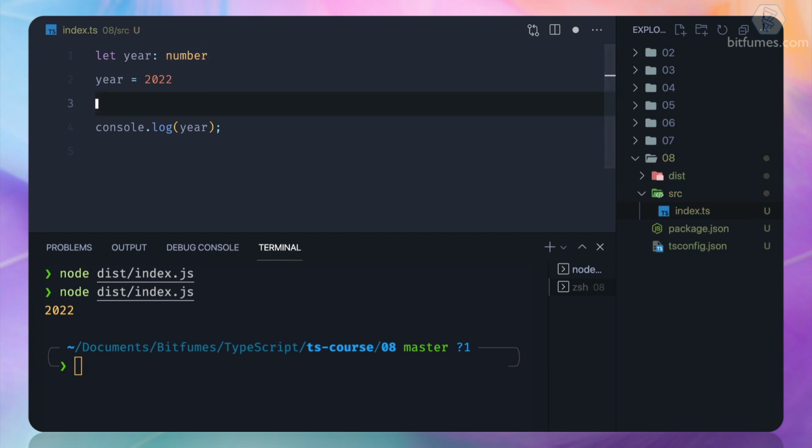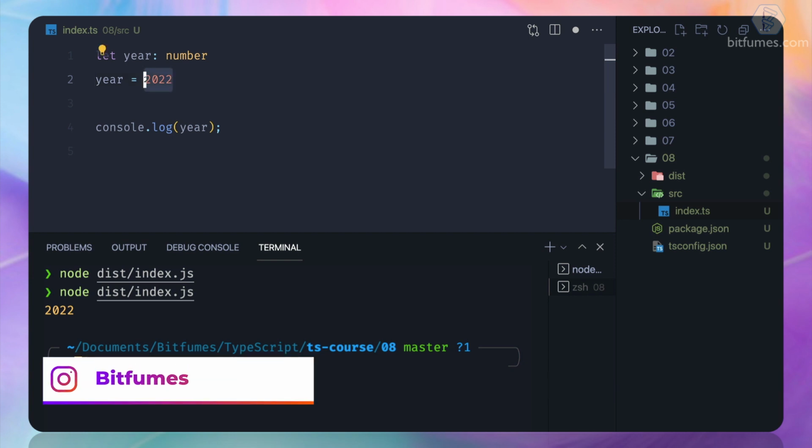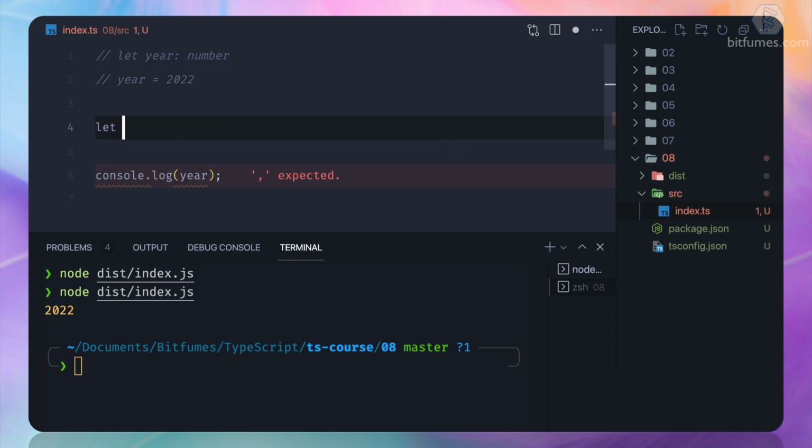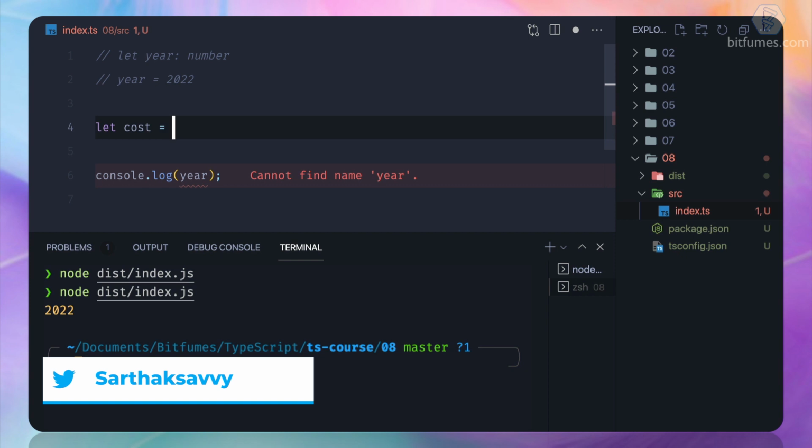Now let's learn something interesting about this. Generally we think about numbers as whole numbers, or numbers without decimals, but this number type can also hold floating point numbers. This means I can change year, and I say let cost is equal to 20.22.